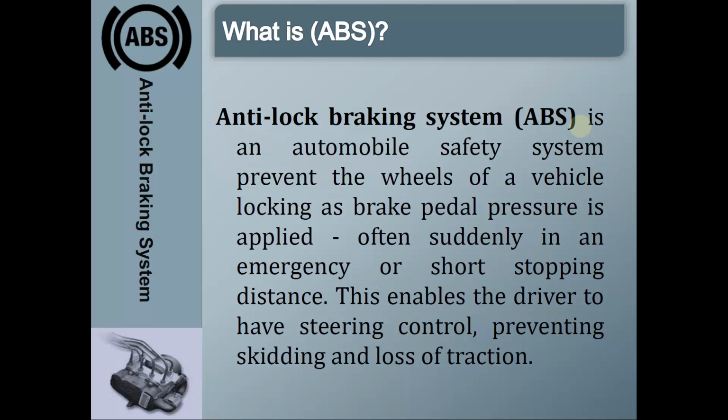Whenever there is slipping or skidding, these two velocities will be different and the driver will not be able to have proper control of the vehicle. This is prevented by the anti-lock braking system.